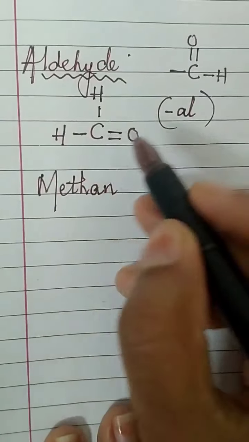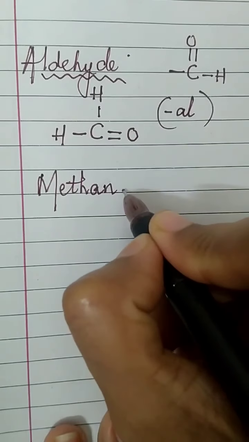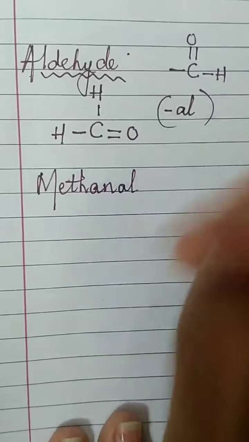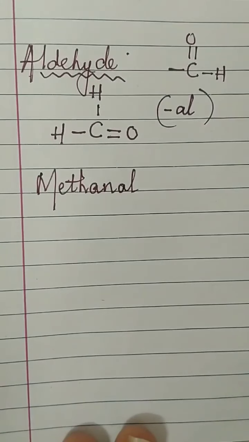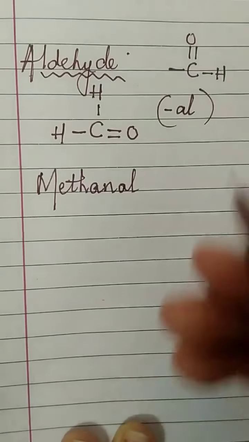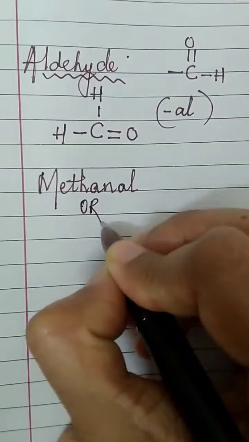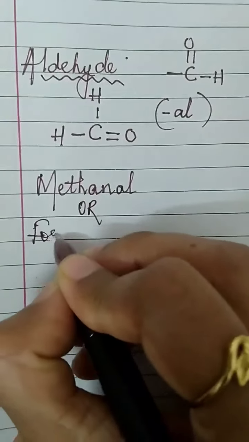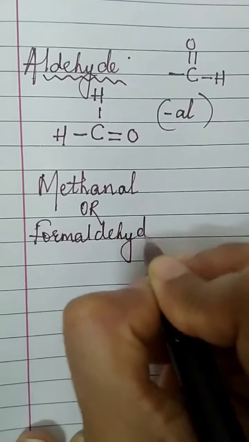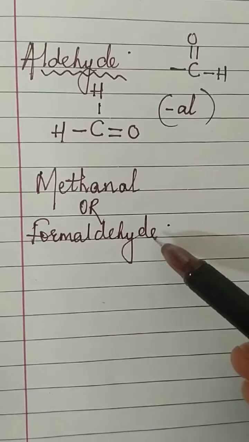If you have an aldehyde, you will cancel that E from methane and introduce al. So this will be written as methanal. Okay, methanal. Easy to remember? Now, another name for this compound is formaldehyde.